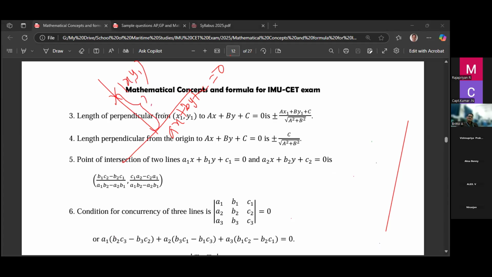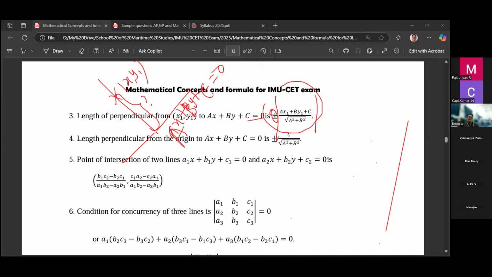To use the formula, it is plus or minus ax1 plus by1 plus c divided by root of a square plus b square. Sometimes instead of plus or minus, we use modulus also, because the length cannot be negative. It should be positive, so we use a modulus. So remember the length of perpendicular from a point to a straight line.